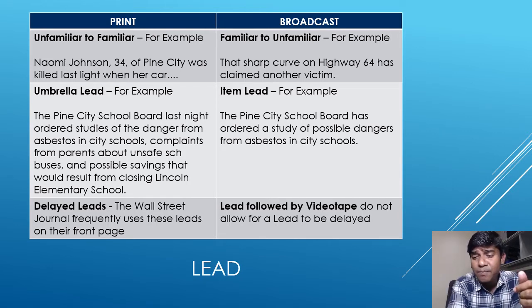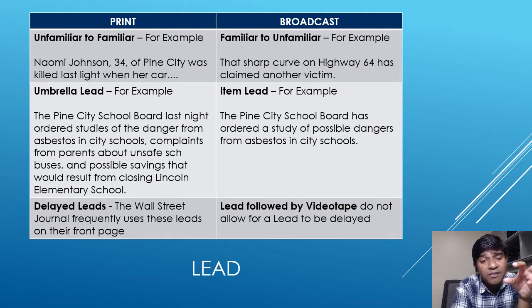For example, in print media writing: Naomi Johnson, 34, of Pine City, was killed last night when her car... So this is how the story follows in print media, where the reader does not know about Naomi Johnson, but the news writer tries to give some description of this unfamiliar figure by starting with her age, right? That she is 34 years of age. So it is like familiarizing the unfamiliar: starting with the unfamiliar face, but then trying to familiarize it.